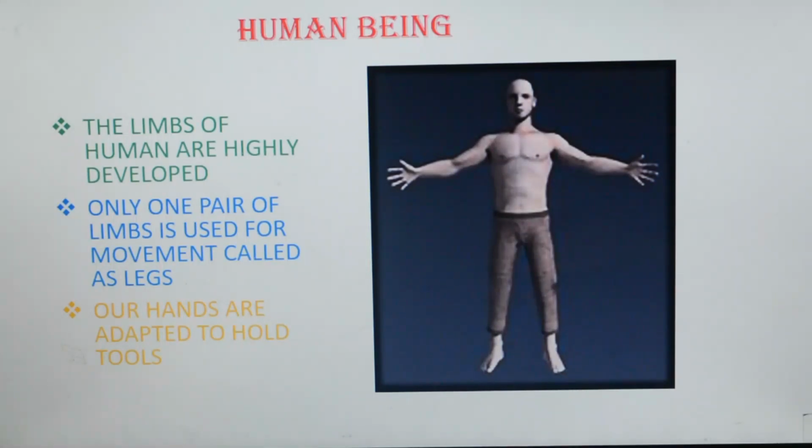You can draw a concept map of different types of animals, like land animals, water animals, insects, and which body parts they use for movement, how the body parts are adapted for different movements. Draw the concept map. Next, read the textbook, understand each point, and underline the keywords or important points.